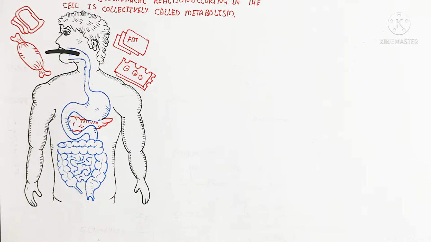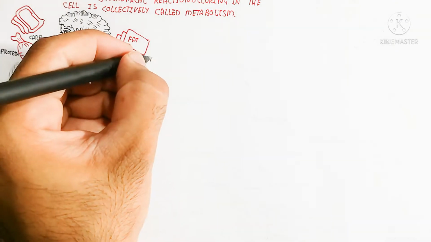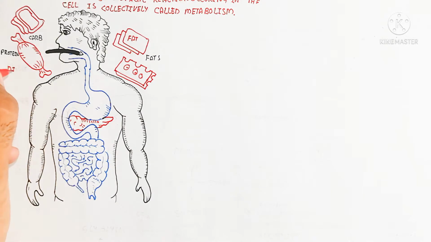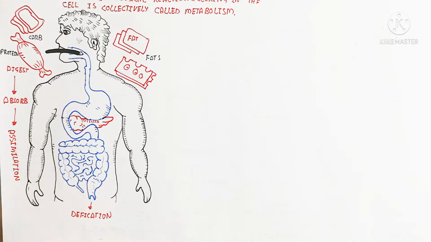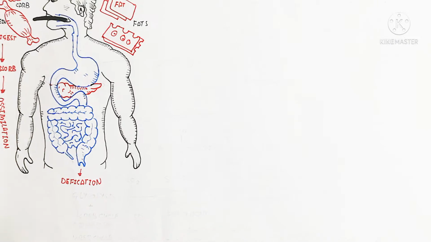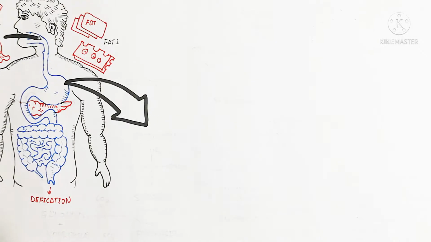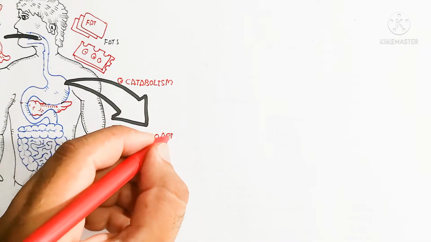Here are carbohydrate, protein, fat and different food products that we use. When we eat food, it goes through the esophagus to the stomach, and the oral cavity is used for the primary, partial digestion of carbohydrate. During digestion, food is absorbed and assimilated into the body, becoming part of the body, and defecation is when the waste material is expelled as feces.